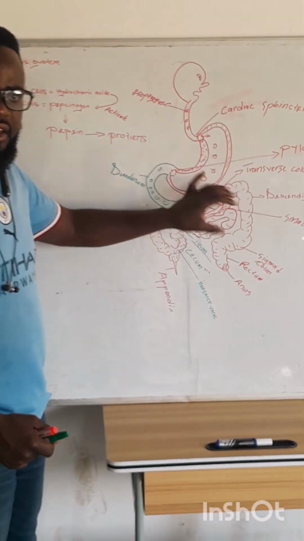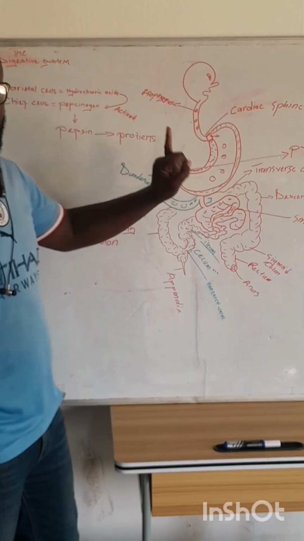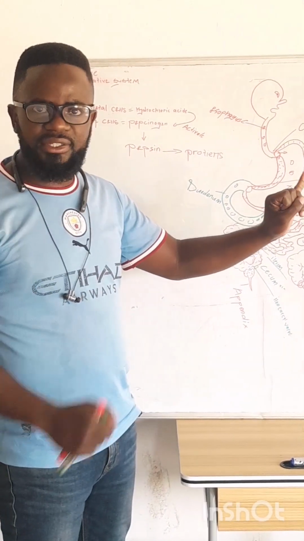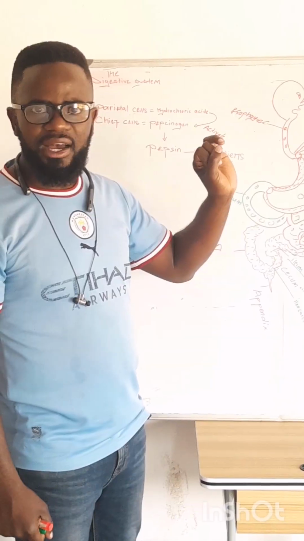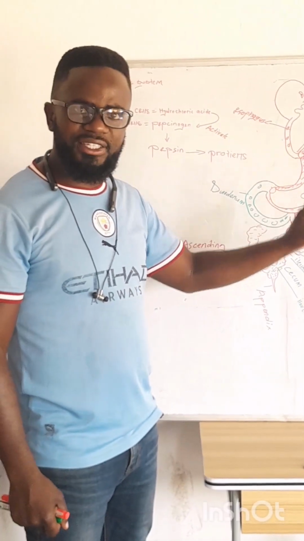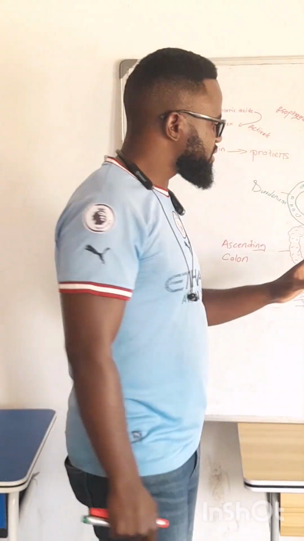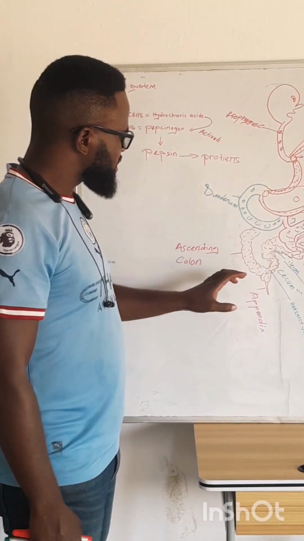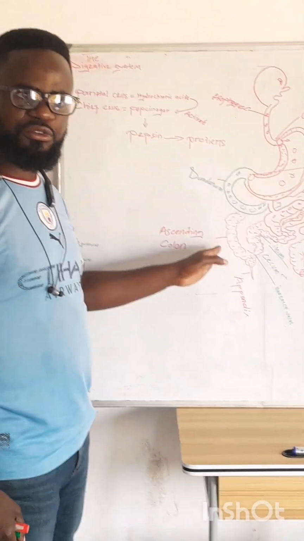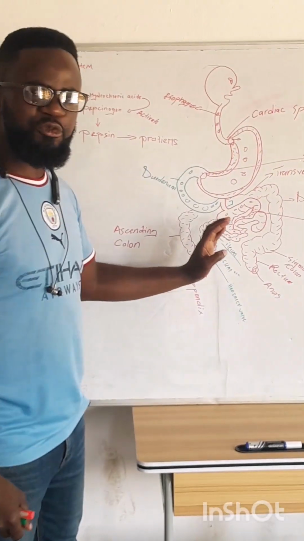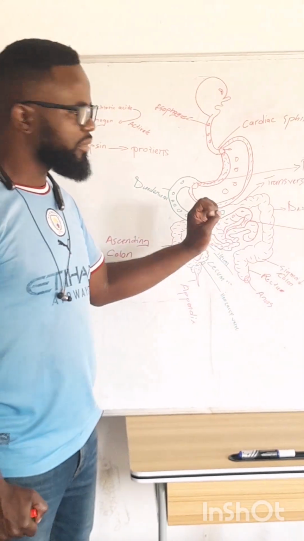Duodenum, small intestine, absorption of what? Carbohydrates, the end products which are the monosaccharides, amino acids, as well as the fatty acids, vitamins, minerals, bile salts, electrolytes as well as water.